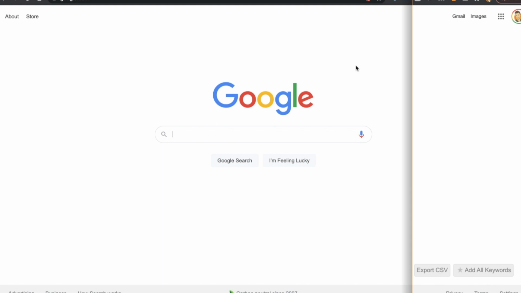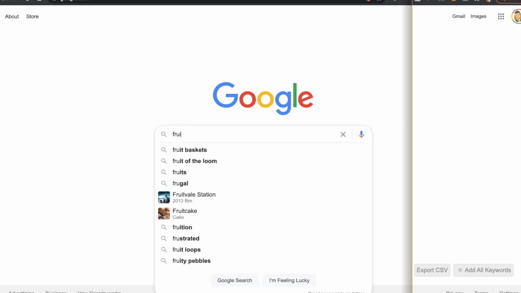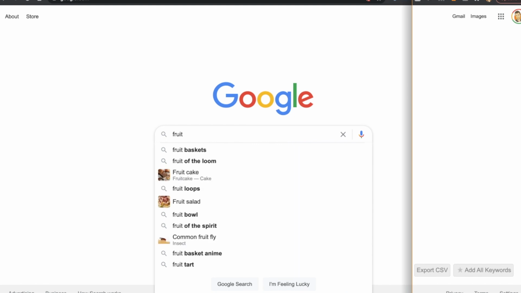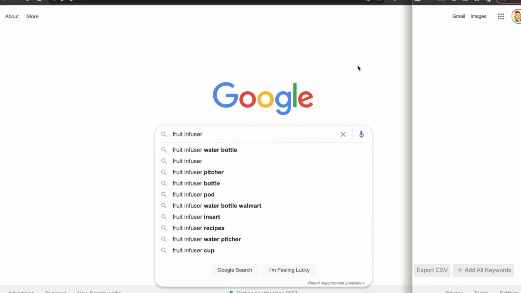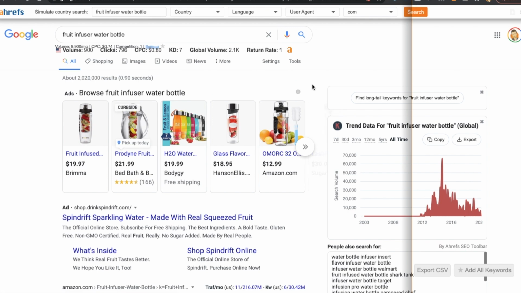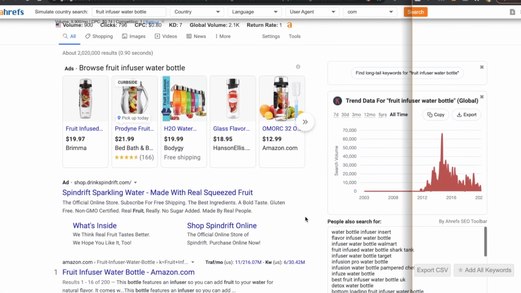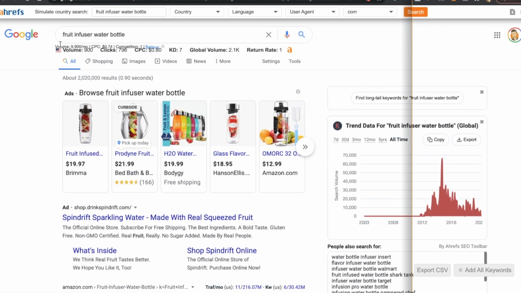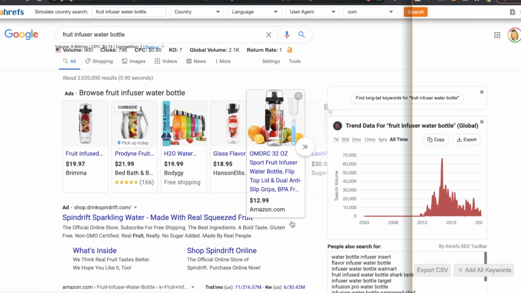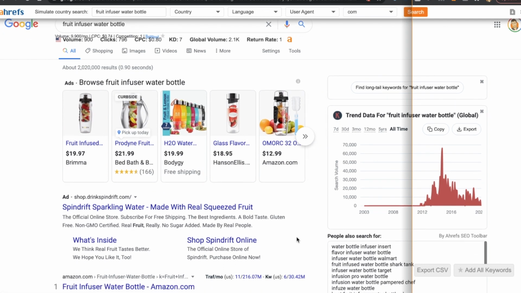First thing I would do, how I'd start, is go over to Google so that we could do this together and just type in "fruit infuser water bottle" right there. Let's let Google come back with what they have. Now I can tell right here, by this being Keywords Everywhere, 9,900 monthly searches, this is definitely a popular keyword, which is great, but it's probably also competitive.